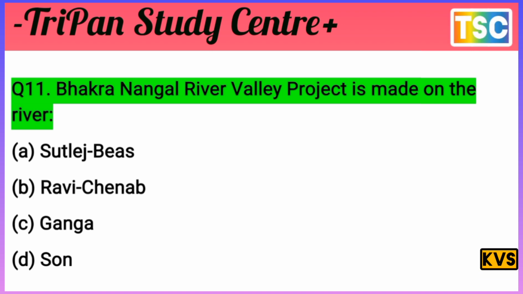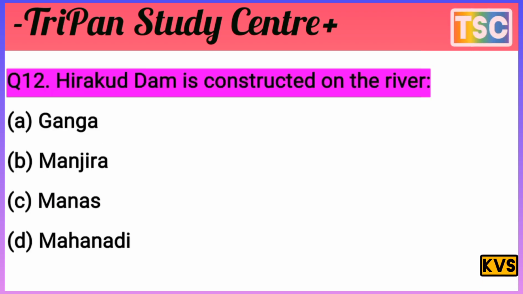And the next question here. The next question is important here. Hirakud Dam is constructed on which river? You know the question is clear here. Hirakud Dam is constructed on the river. The options here: A, Ganga; B, Manjira; C, Manas; D, Mahanadi.